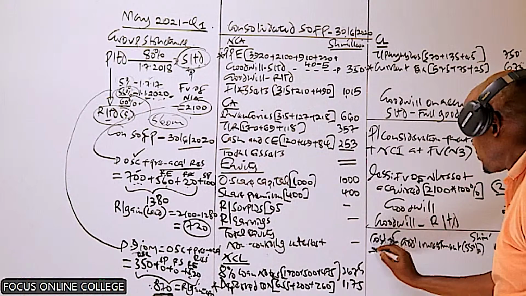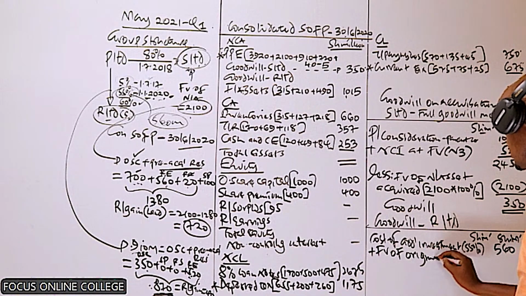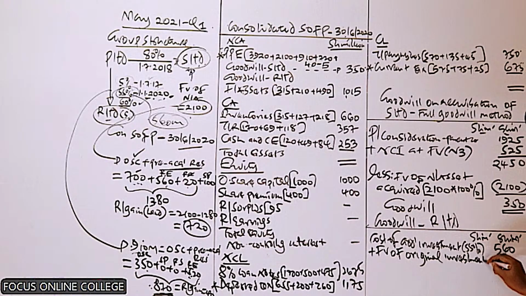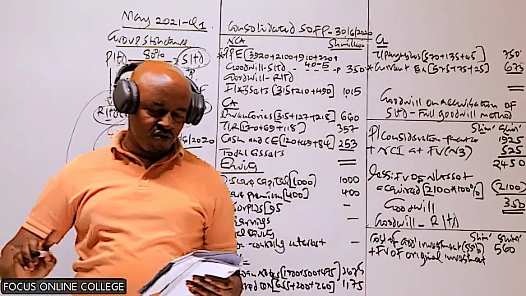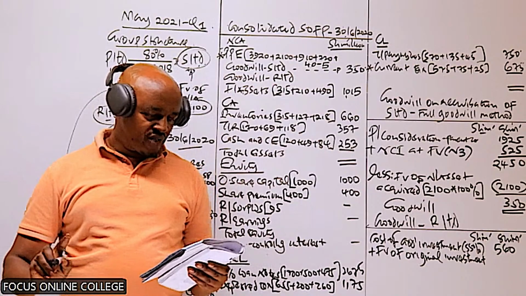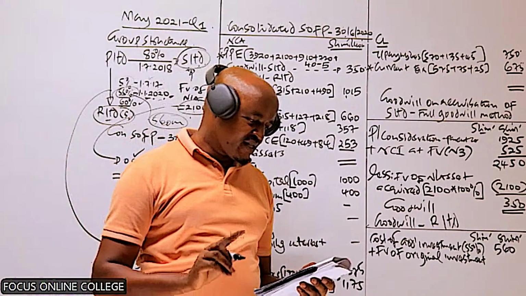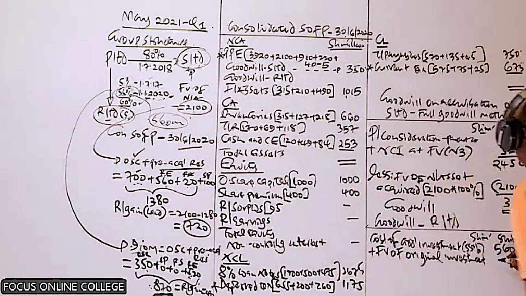To this, we add the fair value of the original investment. The original investment is the 5% shareholding, which is given in the last paragraph of note number 2. We are told as at 1st January 2020, the fair value of the 5% equity interest in D was 175. That is the fair value of the original investment we added there.